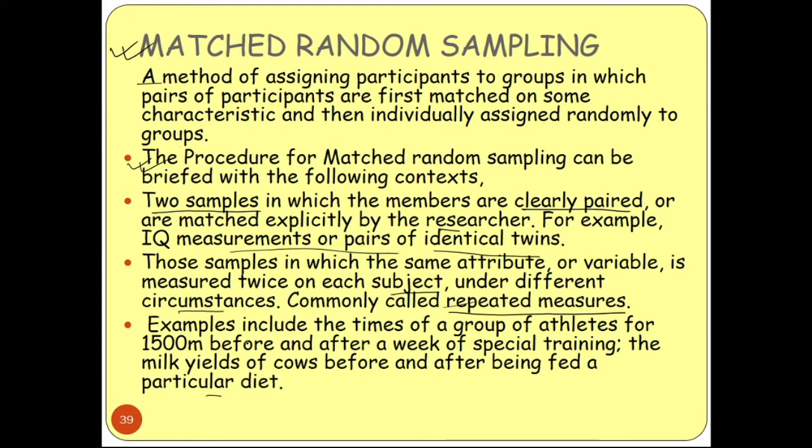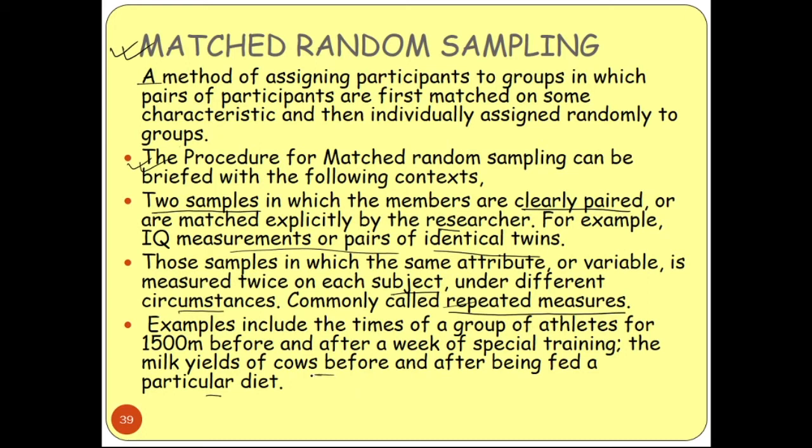Before training you can select some athletes, and after providing the training, with lots of effort involved, you get those persons again. Okay. And this is also an example of matched random sampling. And another example is the milk yields of cows before and after being fed a particular diet.